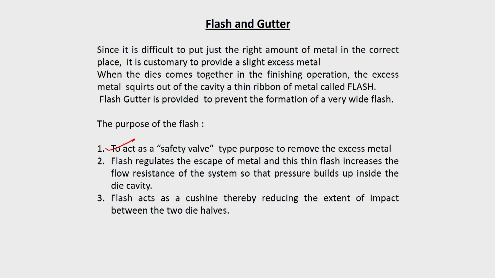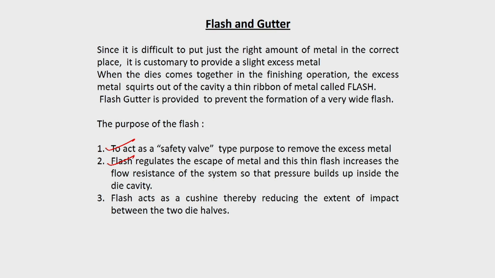When there is excess pressure, it will just leak out, otherwise it will damage the pipeline. Similarly here also, if the pressure is very large, then the metal has to come out. If it is not coming out and you increase the pressure, die breakage will take place. So, the extra metal has to come out. This flash acts for that safety valve purpose. So, the flash regulates the escape of metal and this thin flash increases the flow resistance of the system. Later we will come to that.